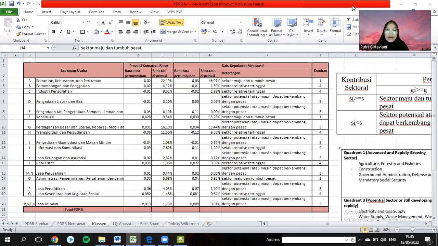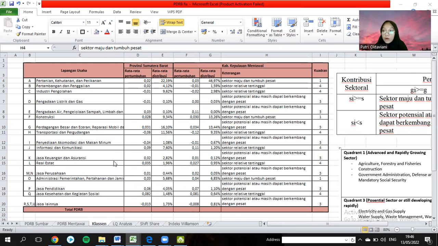And now I will explain material about typology creation. In this example, I got the data from Mentawai City. Mentawai is one of the cities in West Sumatra province, in Sumatra.